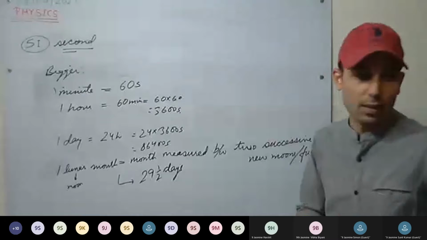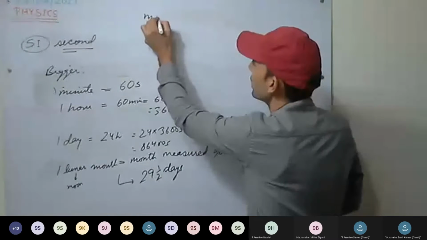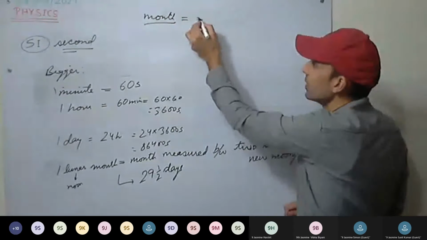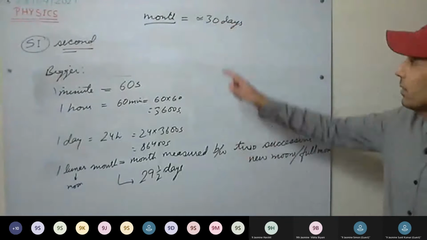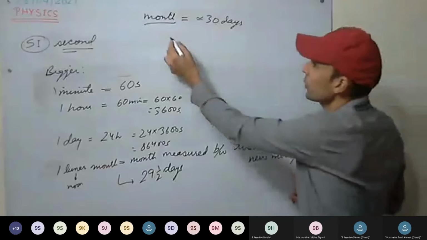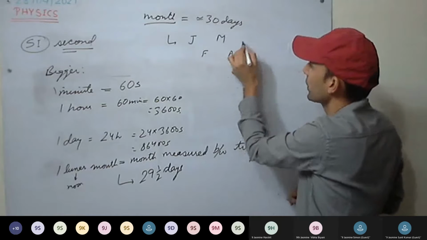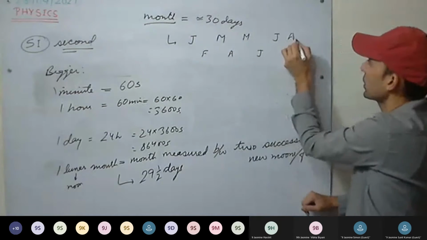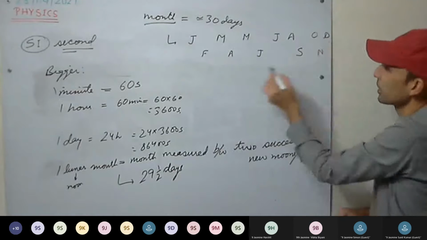Next is the month according to the Western or Georgian calendar. Approximately we take 30 days in that month. We know Jan, Feb, March, April, May, June, July, August, September, October, November, December.